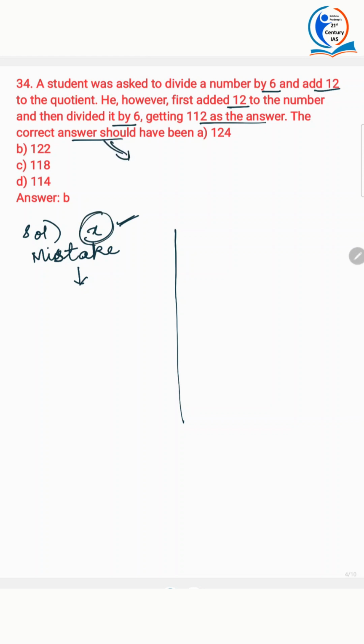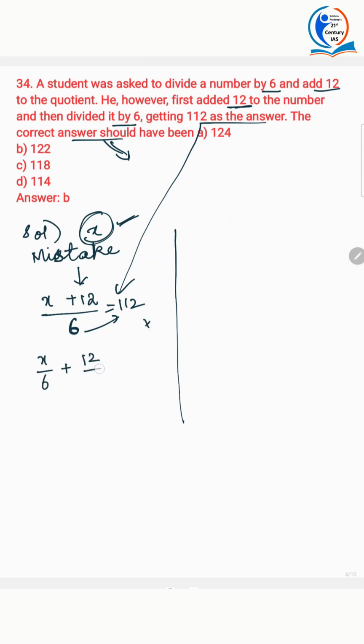Okay, so the mistake. What did the student do to this number? He actually added 12 and then he divided it by 6. And what is the answer that he got? He got 112 as the answer. Now how will you solve this? Don't take the 6 here and multiply. What you do is x by 6 plus 12 by 6 is equal to 112.